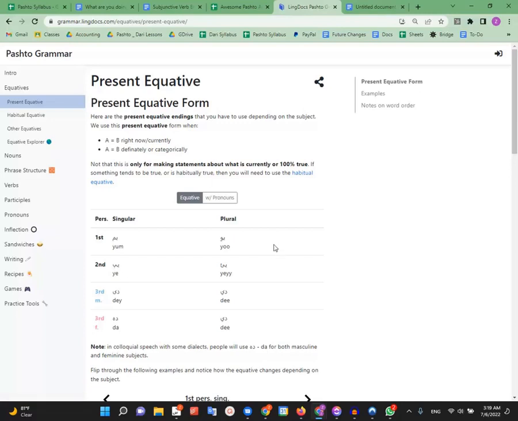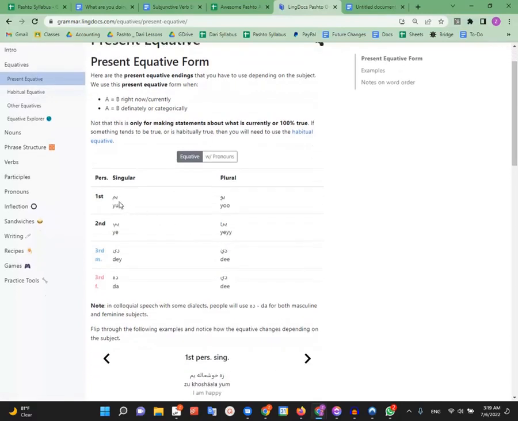All right, everyone. So as a quick review, we've already learned the present equative forms. So for example, if I want to say I am a student, I would say Z shagird yum, right? If I want to say you are a student, I would say T shagird ye. Now we're going to learn about how to talk about things in the future.